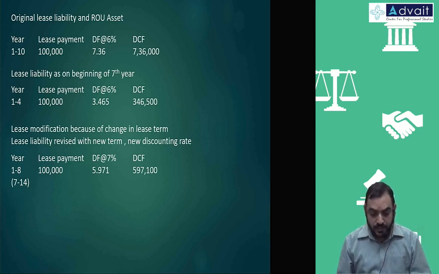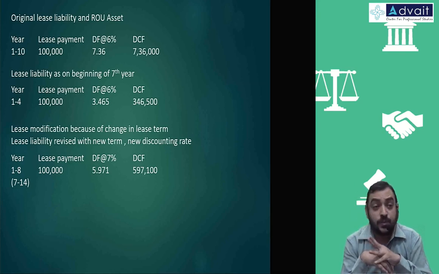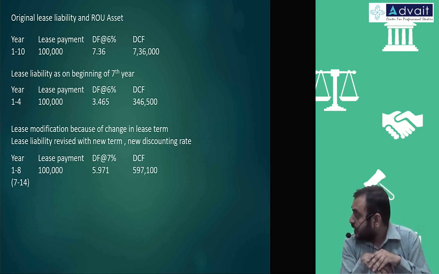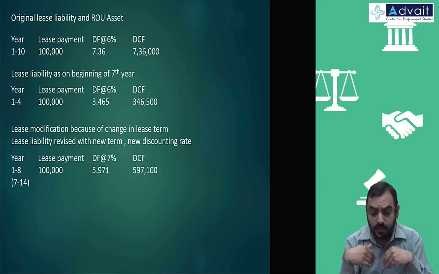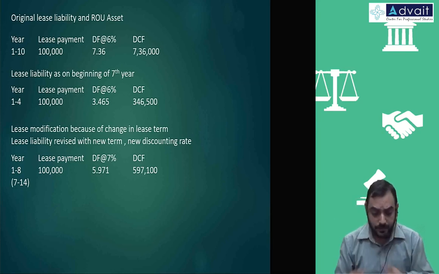So 3,46,500 was the book value, but revised to 5,97,100. So the liability is to be revised and corresponding changes will be made in the assets.